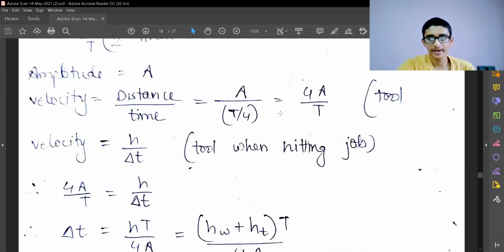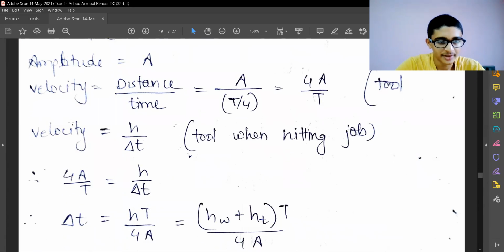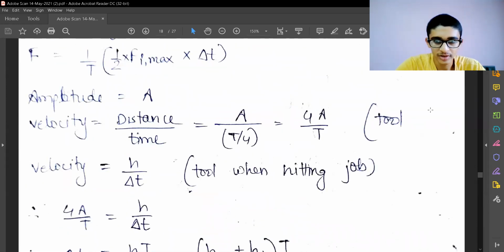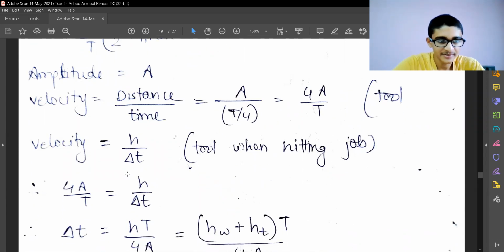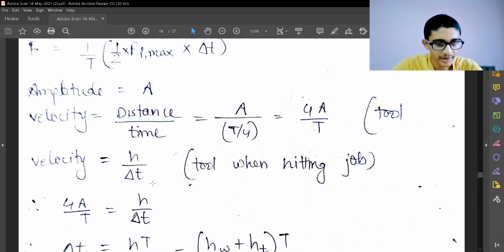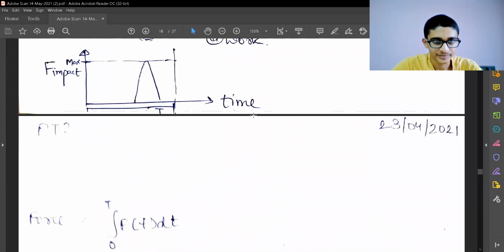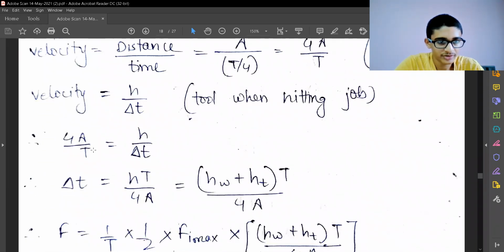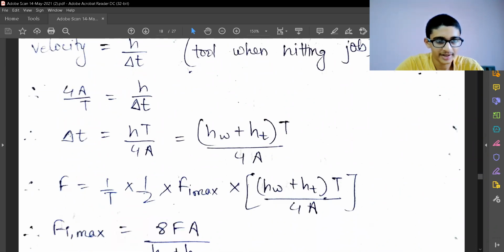So velocity is 4A by T, and the velocity will also be h by delta t. So this is the velocity of the tool. The tool is vibrating, and the distance covered and the time taken are this. And when the tool is hitting the job, the distance covered is h, that is the depth of material removed, and delta t is the time taken, this small delta t time. We want to equate those two velocities. So 4A by T is equal to h by delta t, and I get the value of delta t from there.